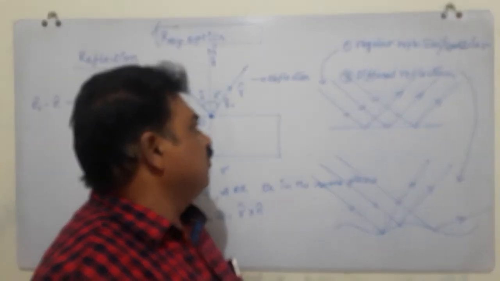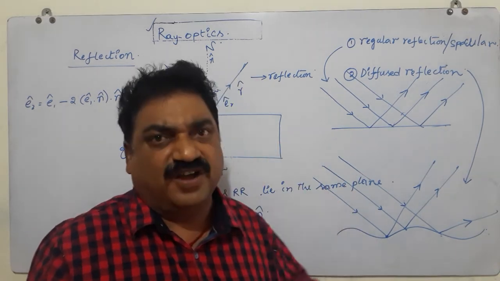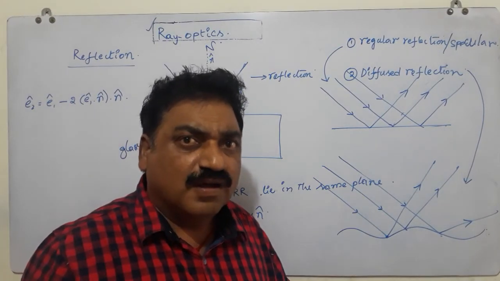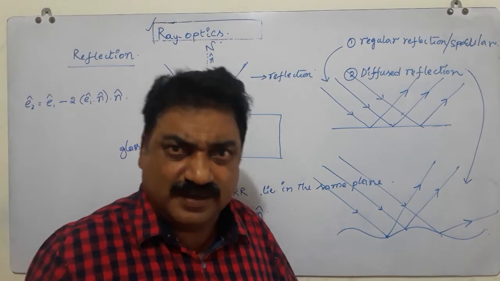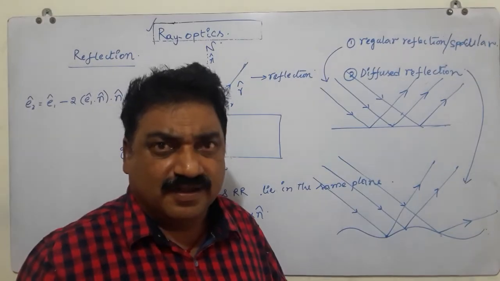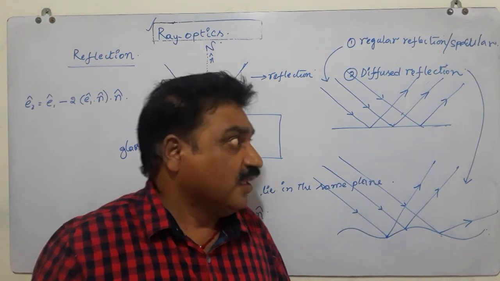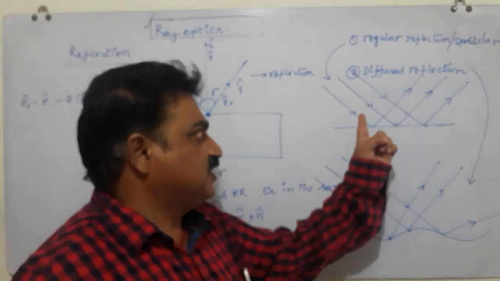So far we have discussed that there are two types of reflections. Number one, regular or specular reflection. When will it happen? It will happen when a parallel beam of light is made incident on a smooth plane surface, just like this.